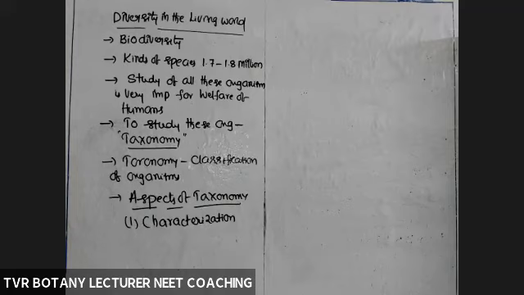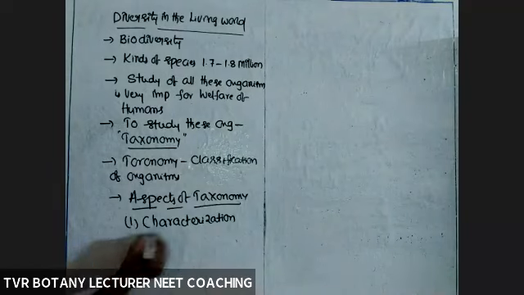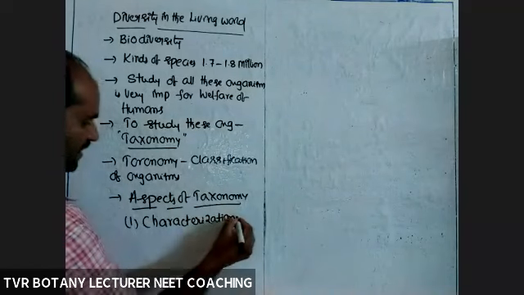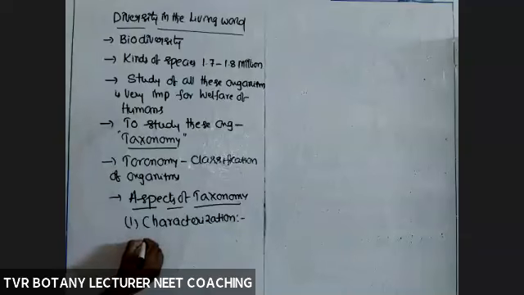Preparation of morphological data, external visible data. Different kinds of morphological characteristics. So characterization is nothing but collecting information, data from morphology.